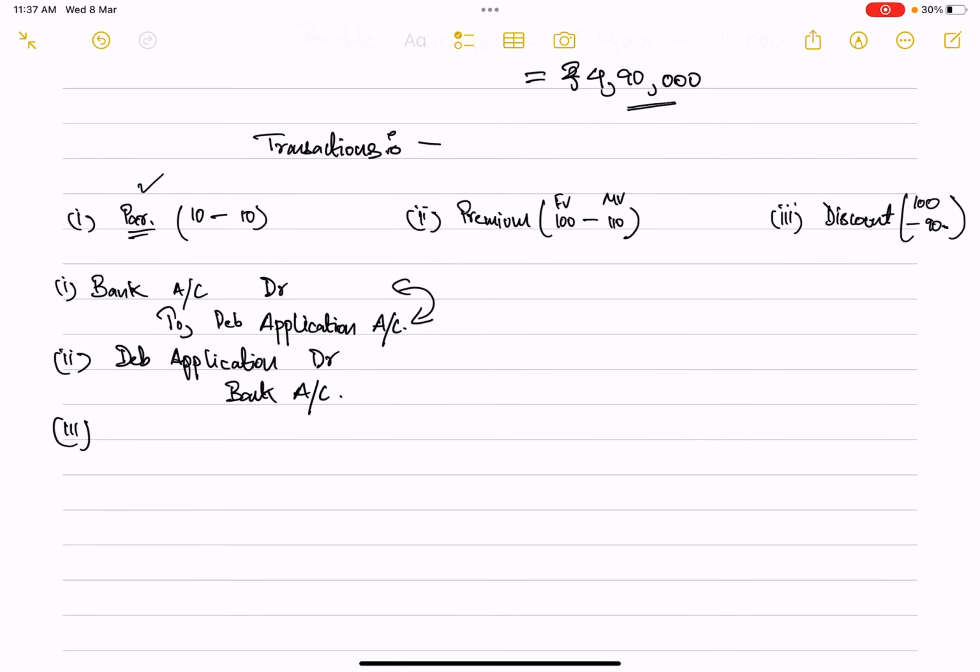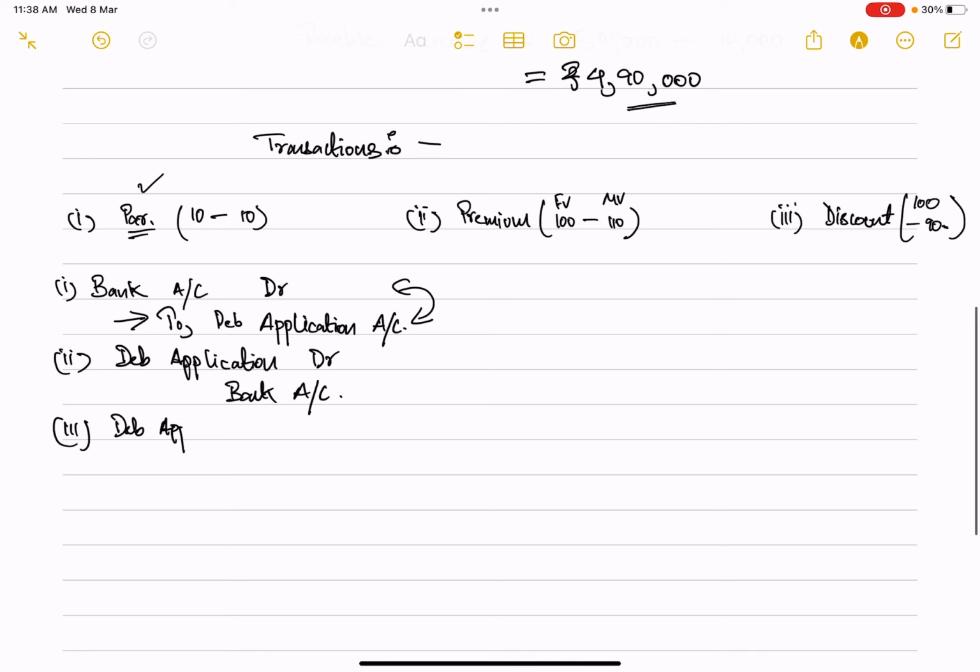Since you have received the money, whatever has been received is right now kept under this debenture application account. Now all of this needs to be transferred to your debenture account. Like for shares, after receiving the application money, the account was to be closed and everything was to be transferred to your equity share capital account. In the same way here also, we will close this application account.